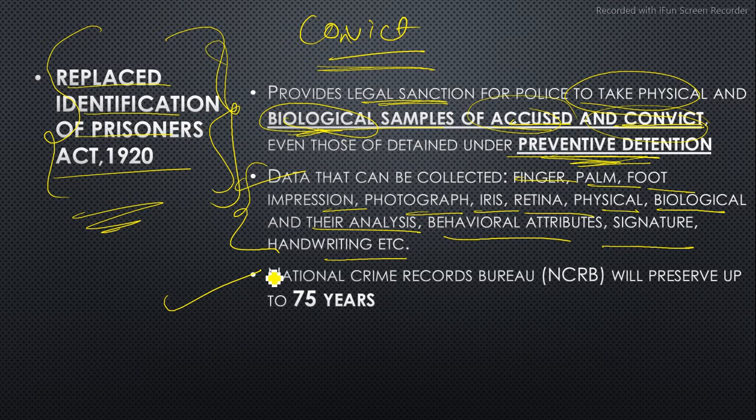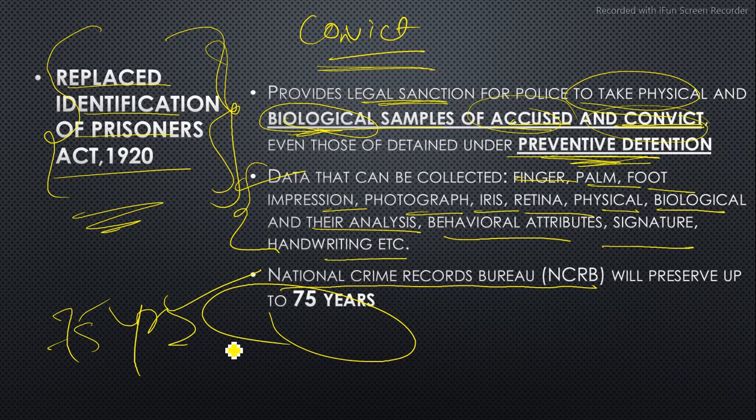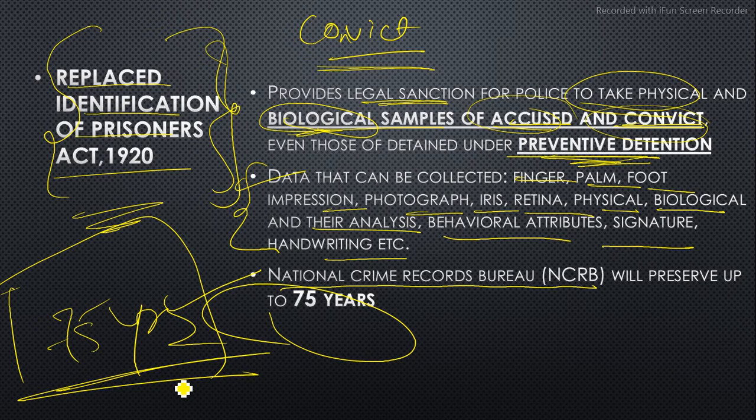The second thing that is very important is that the NCRB is the body which is going to preserve all the data collected under this act. The NCRB, the National Crime Records Bureau, is the body which is going to collect it, and it has the power to preserve this data up to 75 years. This is something you need to know: this is the highest so far, that your data can be stored by a government entity for 75 years.